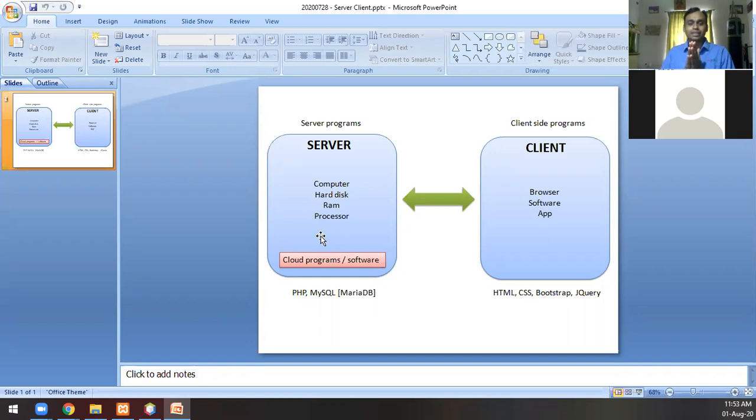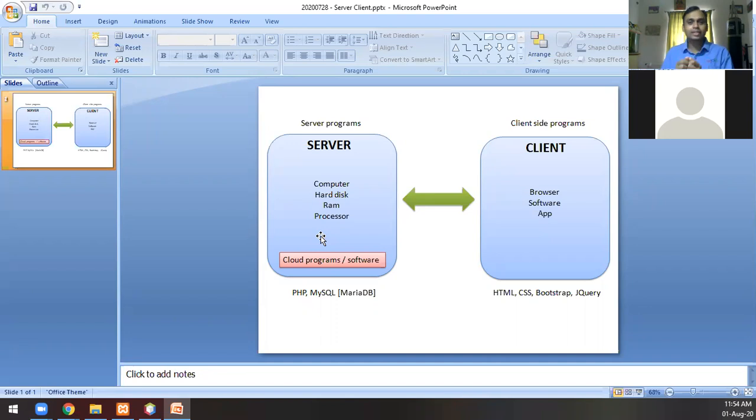So you need to understand this basic configuration of what is a server and what is a client. When I write a PHP program, I'm not writing it on the client, instead I'm writing it on the server. So when I write echo, one of the commands of PHP, it is actually sitting on the server, and the output of that echo is what comes to the client side. Echo itself will not come to the client side. In fact, none of the PHP code that you write comes to the client side.